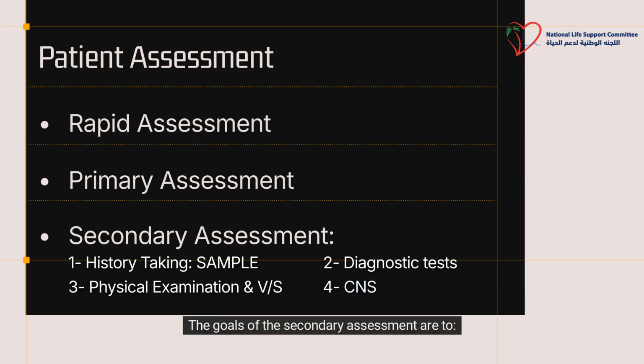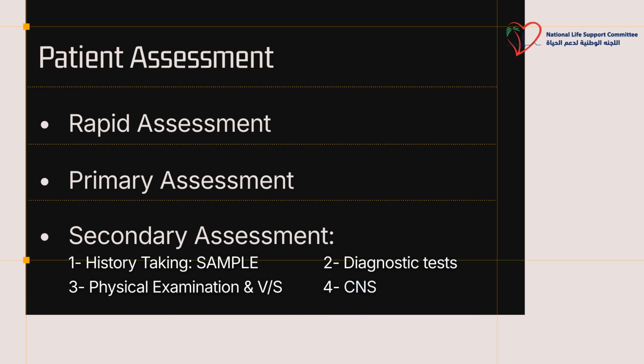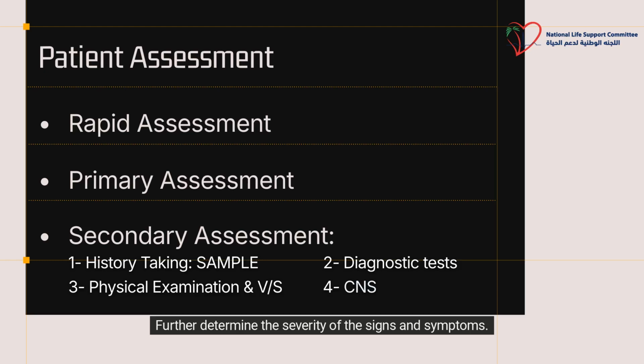The goals of the secondary assessment are to identify signs and symptoms and determine whether they are being caused by the arrhythmia or another condition. Further determine the severity of the signs and symptoms.